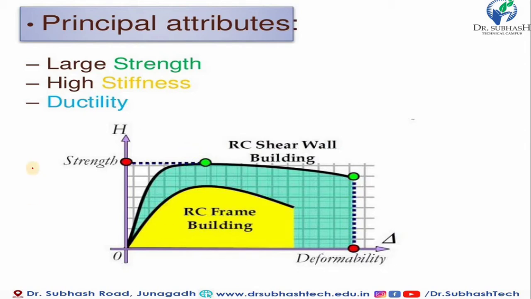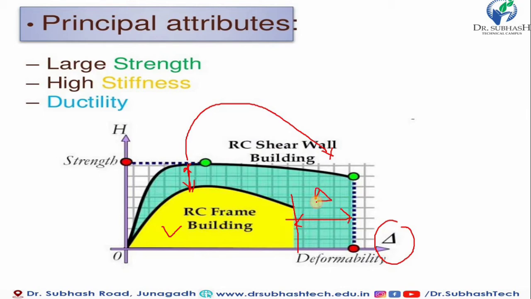Now you can see the deformation versus strength graph. The normal RCC frame gives a certain strength, and the deformation stops. Now in the same building if we provide the shear wall, you can see the difference: it carries more strength, and in the same aspect it is also more ductile. You can see that deformation delta is more ductile compared to a normal RCC frame, and that's why the delta should be more.